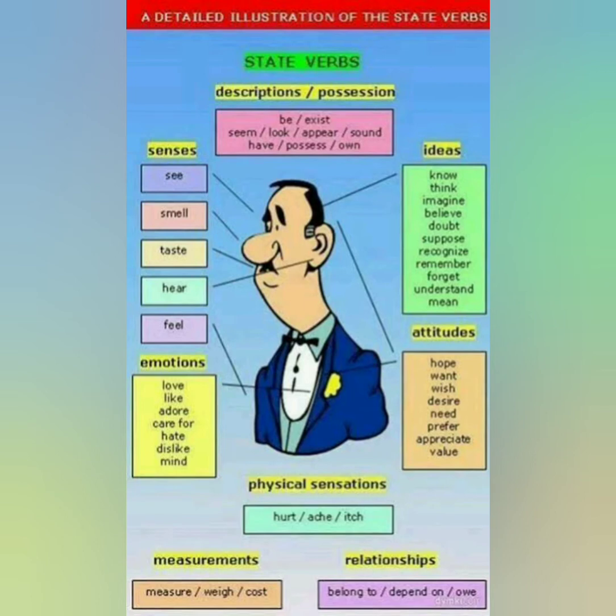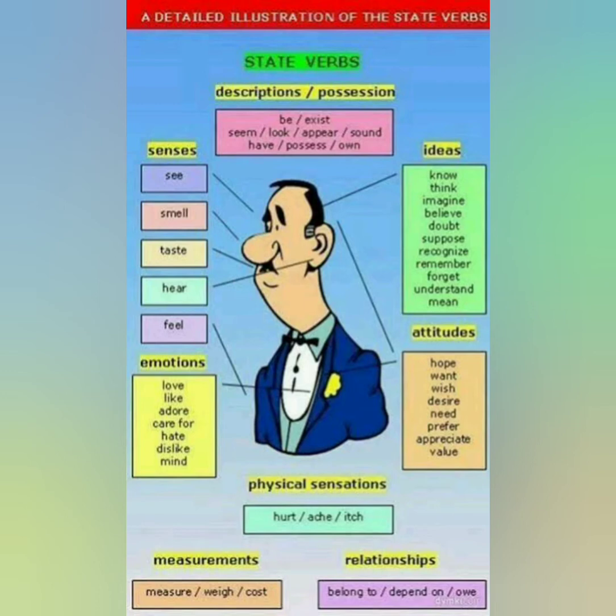Emotions like love, like, adore, care for, hate, dislike, mind. Attitude like hope, want, wish, desire. Ideas like know, think, imagine, believe, etc. Physical sensations like hurt, ache, itching. Measurements like measure, weigh, cost. Relationship like belong to, depend on, etc.